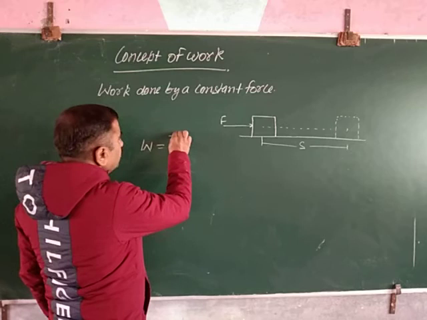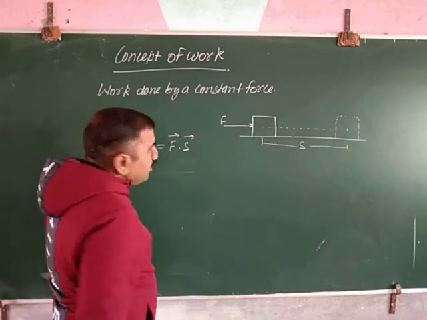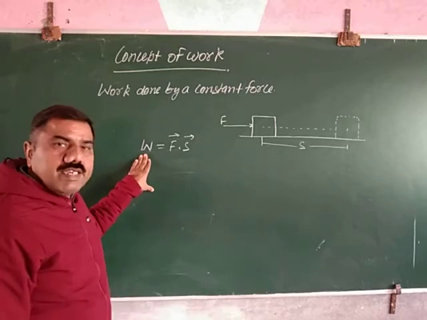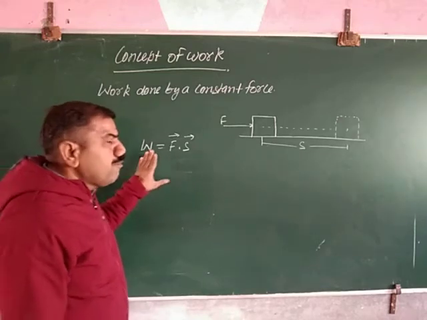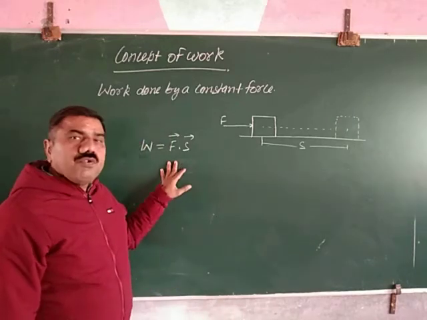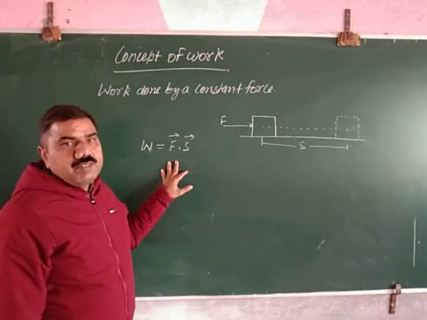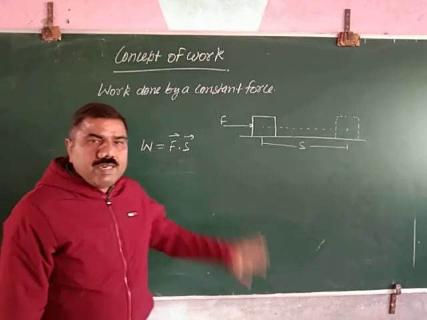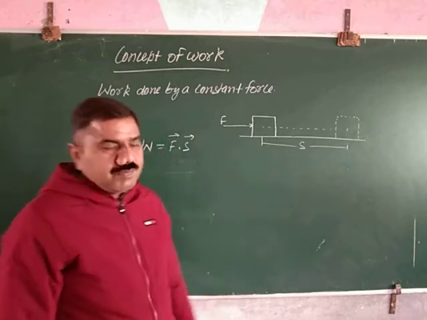Students, here both force and displacement are vector quantities and work is a scalar quantity. Therefore, work is also called the dot product of force and displacement.